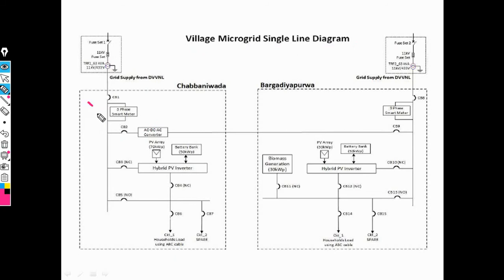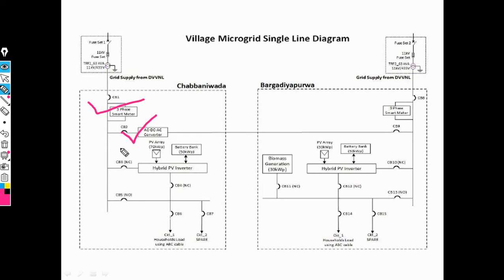Then we need AC to DC and DC to AC converters, that is, an inverter and converter. Then these are the circuit breakers. Also we need a photovoltaic cell. That is the main thing: the photovoltaic cell converts solar energy into electrical energy. This electrical energy is in the form of DC, and this DC charge can be stored in the battery bank.